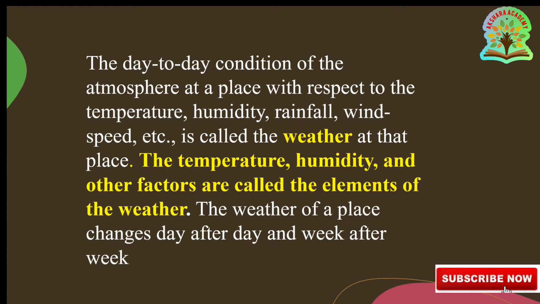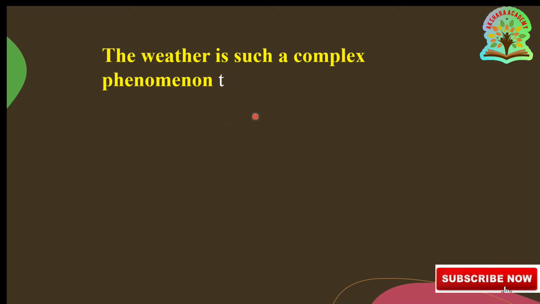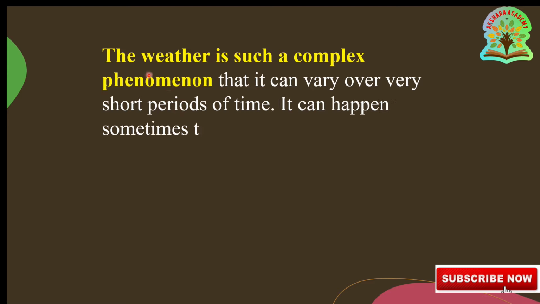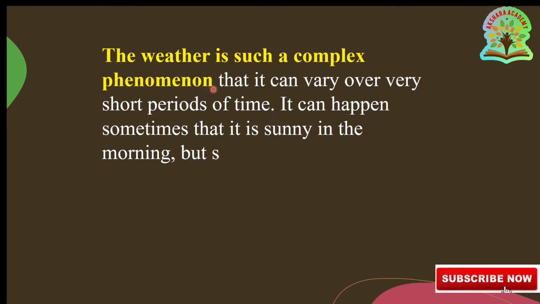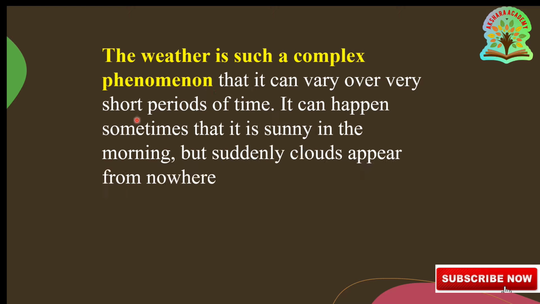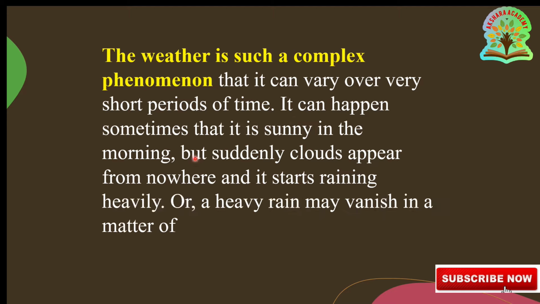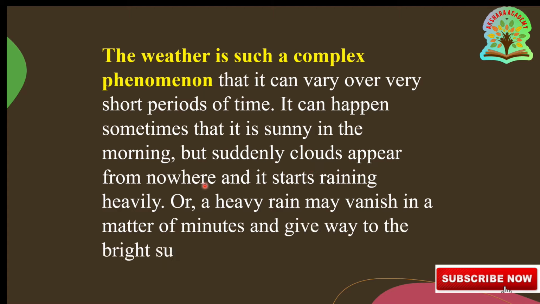Next, go to the next topic. The weather is such a complex phenomenon. Why? Because it is changing day by day, week by week. So that's why we say that weather is a complex phenomenon, that it can vary over a very short period of time. It can happen sometimes that it is sunny in the morning, but suddenly clouds appear from nowhere and it starts raining heavily, or a heavy rain may vanish in a matter of minutes and give way to bright sunshine. So we can never easily predict such a complex phenomenon, that is the weather.